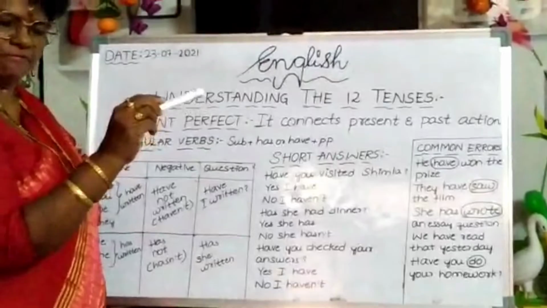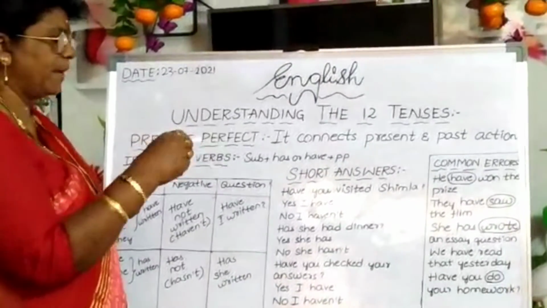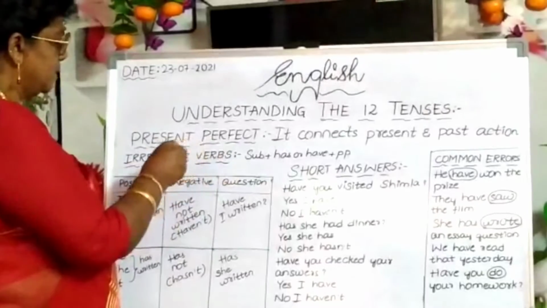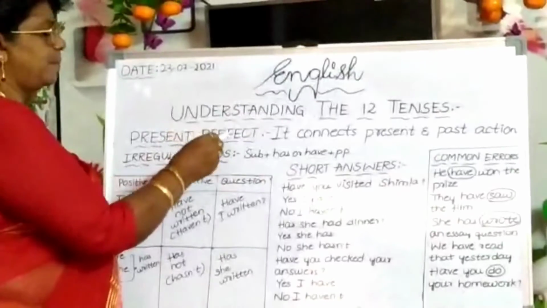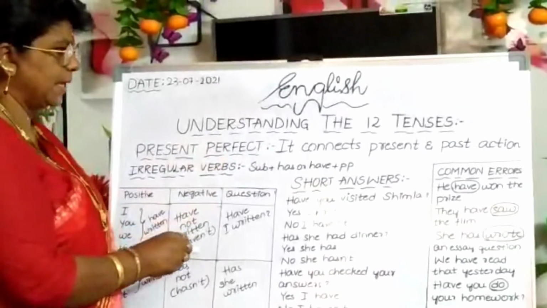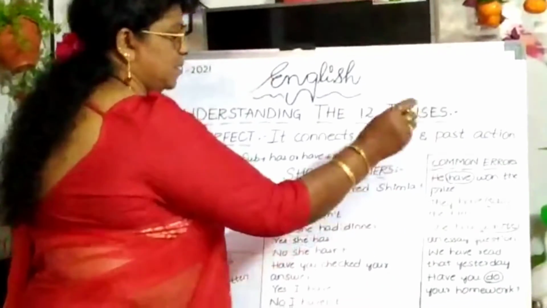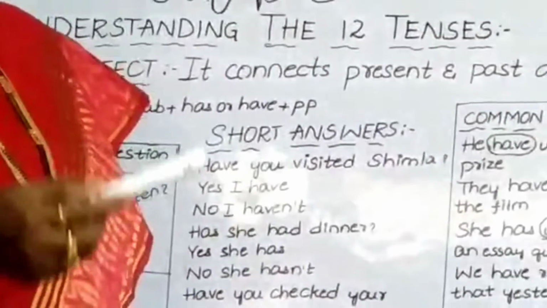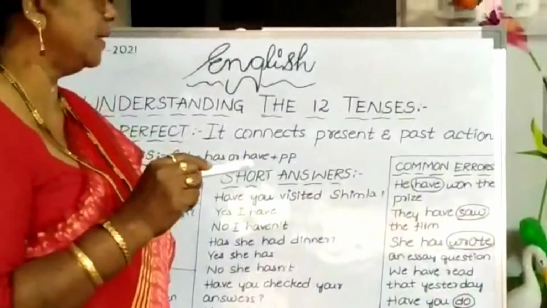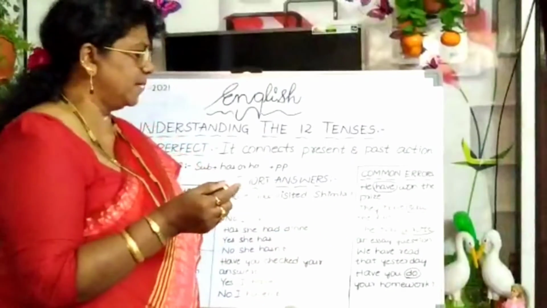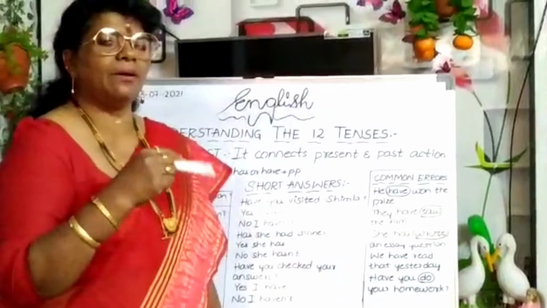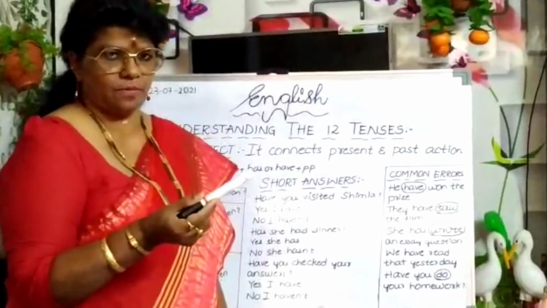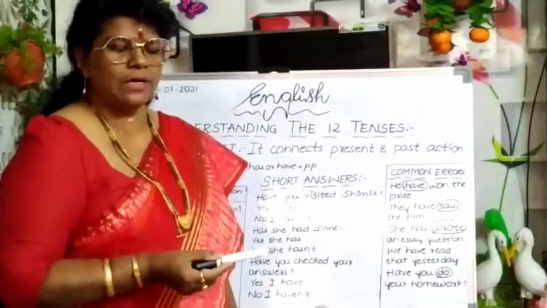So I hope you understand all this structure and the usage of present perfect in various ways. Okay? Then, common errors. What are common errors? While speaking or while writing, people will commit certain errors. Sometimes, knowingly or unknowingly, we may make some blunders also, like small children.